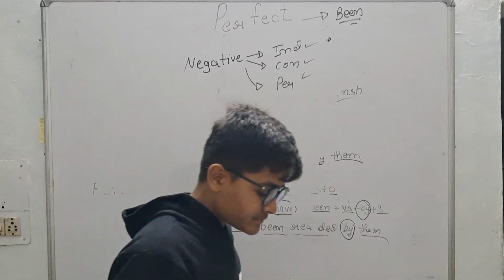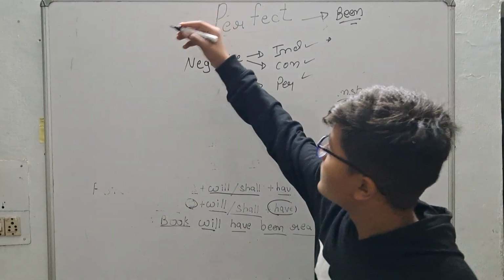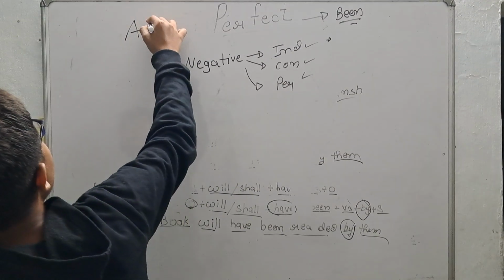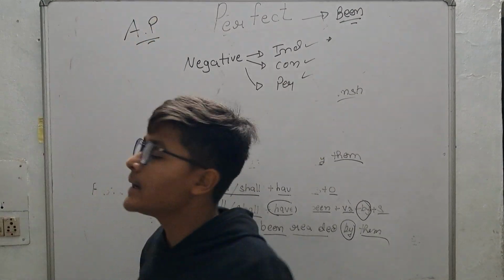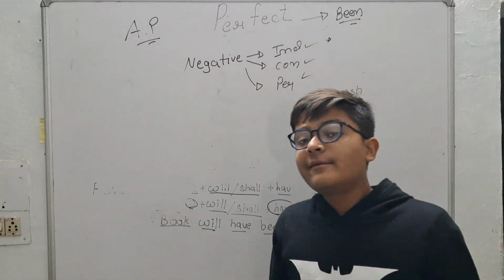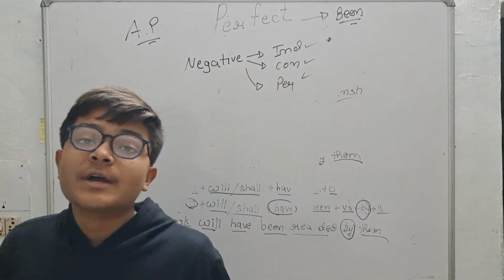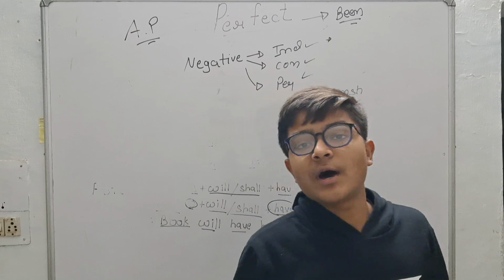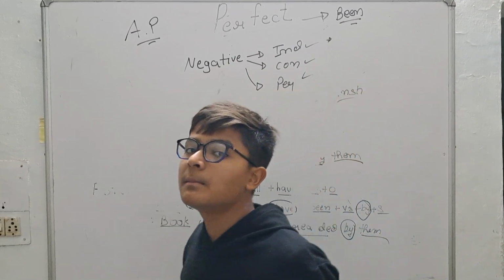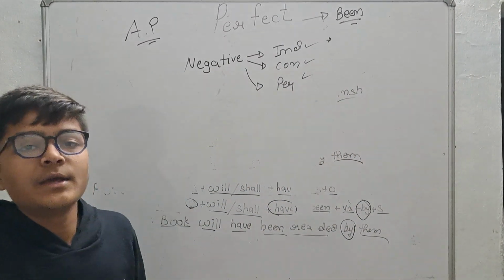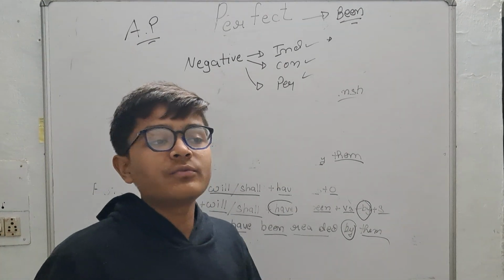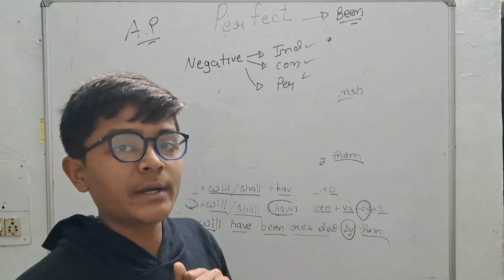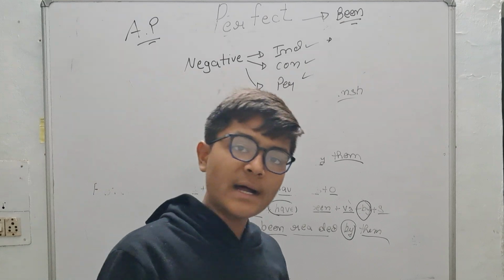But in active passive, it is very easy, because interrogative and double interrogative are both the same topic. You don't have to remember them differently. The format of both is the same.